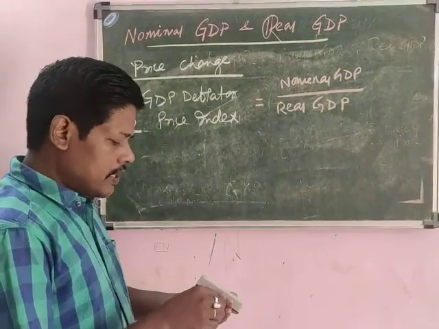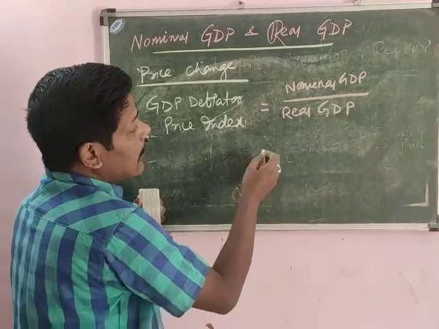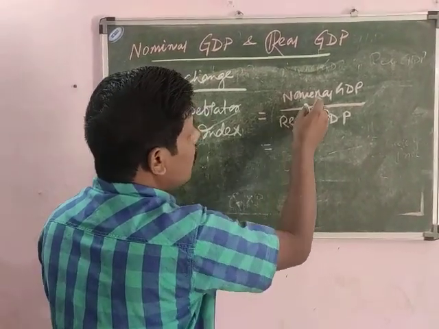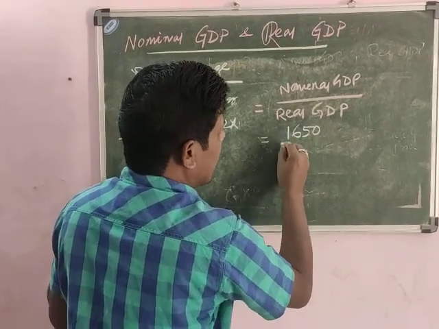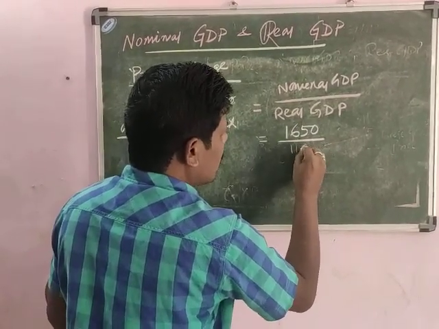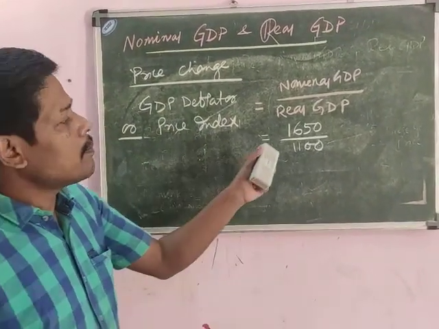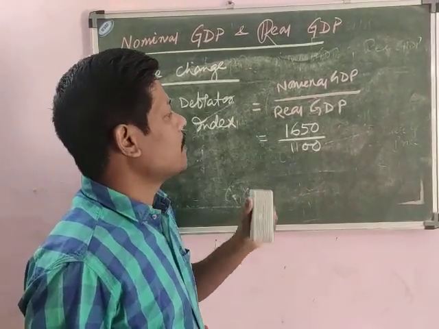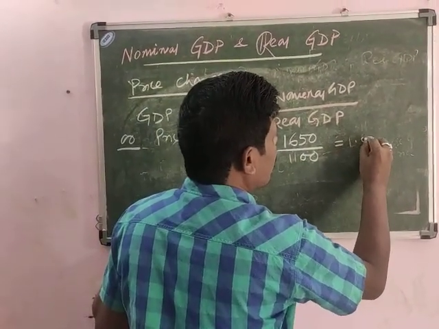So now, friends, you see, as we can find here, the nominal GDP is your 1650 and real GDP is your 1100. So the real GDP is 1100, nominal GDP is 1650. So that will be equal to 1.5.